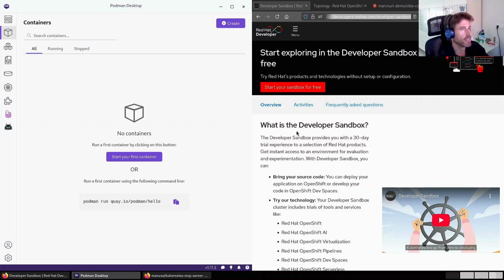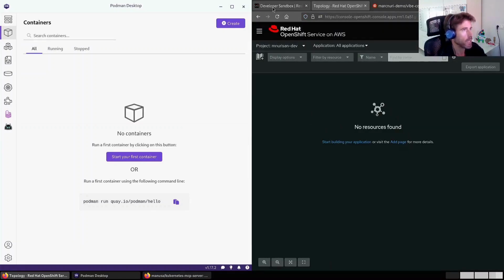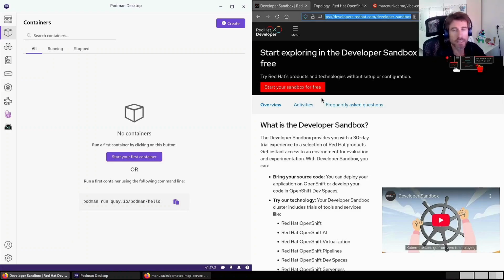Kubernetes is usually something that requires infrastructure and so on. So I'm going to use the Red Hat Developer Sandbox. It's the easiest and probably cheapest way to get started with Kubernetes, because you can start a sandbox for free, which is this demo cluster. It's kind of limited, but still it serves the purpose. Right now it's empty. And in order to deploy something to Kubernetes, you need to containerize it first. For this purpose, I'm going to use Podman. Here I have my Podman Desktop showing the current containers.